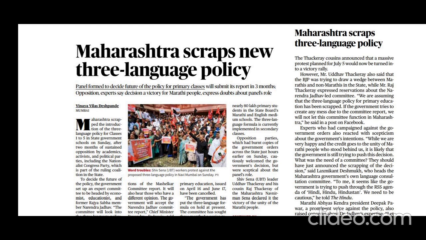Okay, and the second one is the practical implementation challenges. For example, if someone has to teach Hindi, first they have to know Hindi, right? So in many schools, they lack qualified teachers for teaching additional languages. We may feel that we don't have such problems in Kerala, compared to other states, because we are very high in education, but it is not the same with other states. So this point is still relevant. That is the lack of qualified teachers for teaching additional languages.